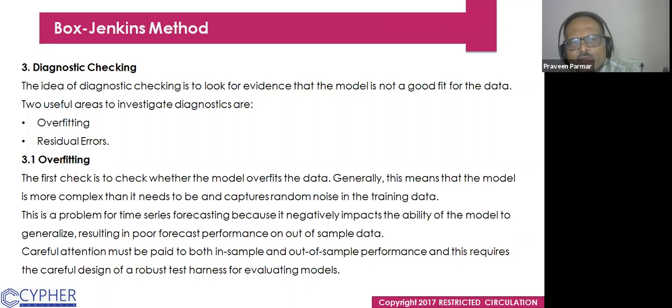Overfit: the first check is to check whether the model overfits the data. Generally, it means that the model is more complex than it needs to be and captures random noise in the training data. This is a problem for time series forecasting because it negatively impacts the ability of the model to generalize, resulting in poor forecast performance on out of sample data. Careful attention must be paid to both in sample and out of sample performance, and this requires the careful design of a robust test harness for evaluating models.